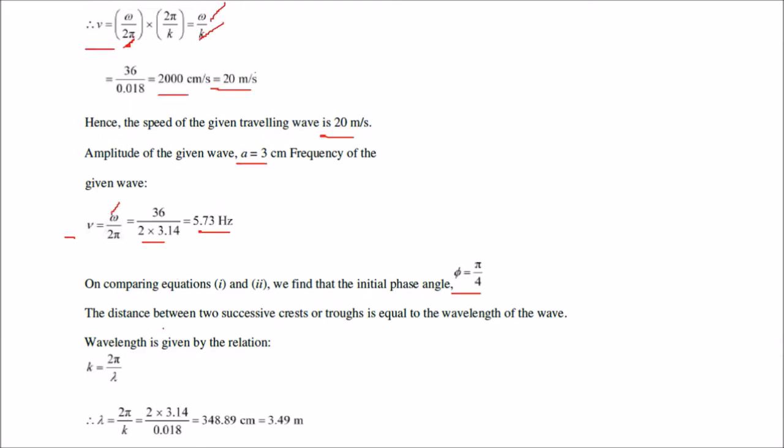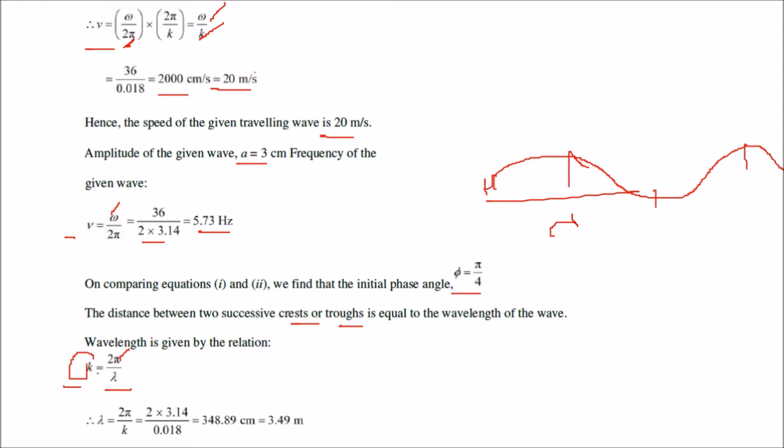So the distance between two successive crests or troughs is actually the wavelength. Crest or trough, this is lambda, right? So what is the wavelength? K equal to 2 pi by lambda. With this expression we know 2 pi, and this K we can just put the value of K as we compared it with the equation. So 2 into 3.14 by K is lambda. This is 3.49 meter.